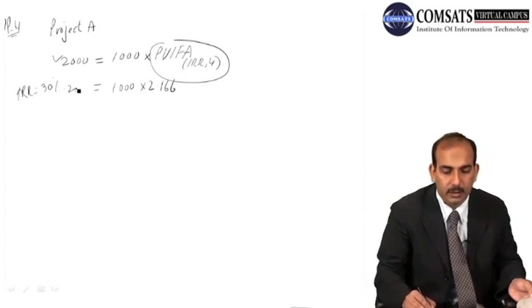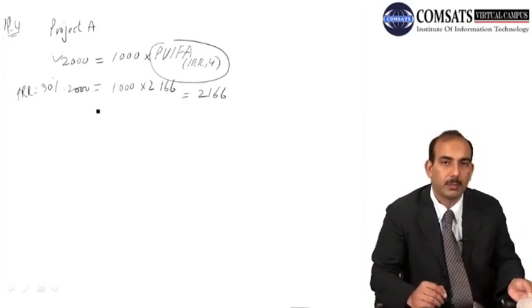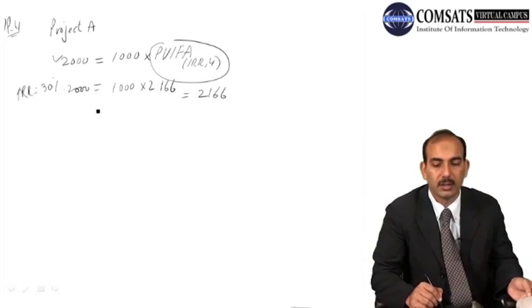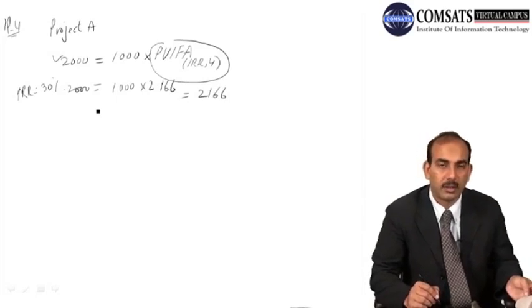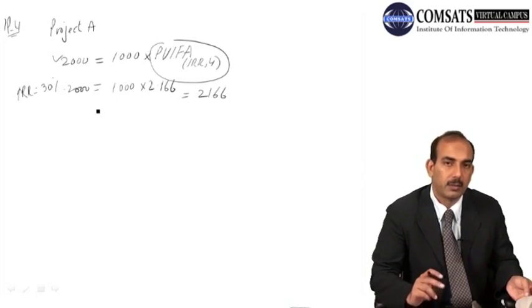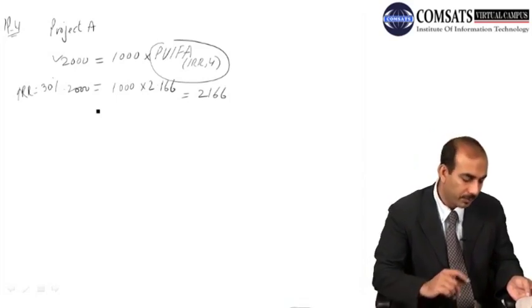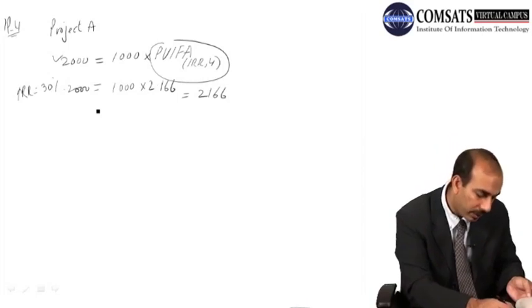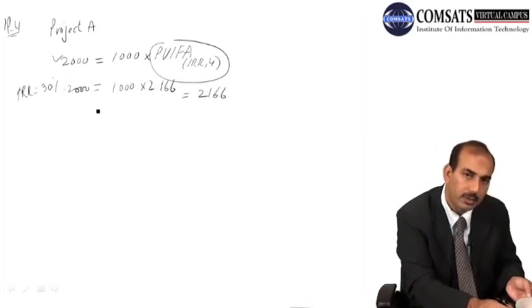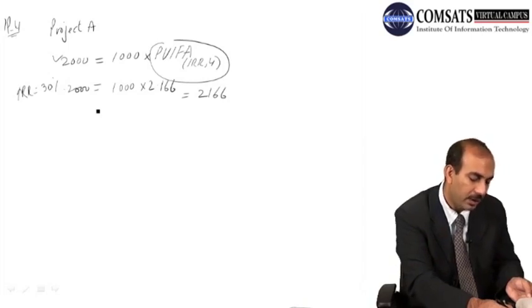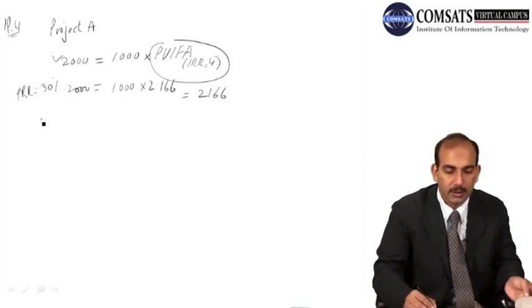If you solve it, you find it is 2,166, a little higher than our initial cash outflow. In that case, we need a higher internal rate of return so that we get a lower present value. Before, under 30%, it was 2.166, and if you continue to 40%, it is 1.849.